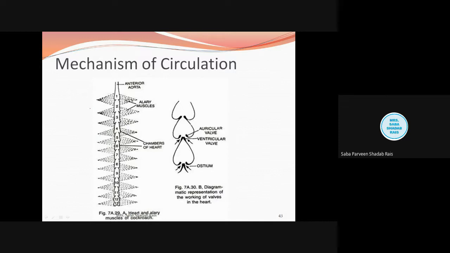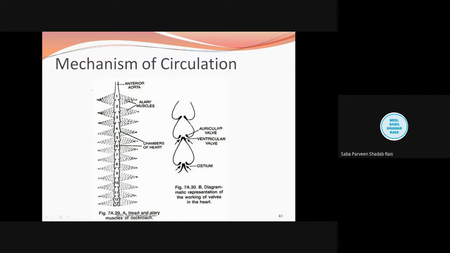When we talk about the human heart, we all know that we have the SA node, and this SA node is responsible. We are going to learn in detail about the human heart also, but for the time being I am just comparing that the human heart has a special device which enables the rhythmicity. But in the case of the cockroach, this rhythmicity is brought about by the alary muscles. So this contraction and relaxation will help the blood to flow into the pericardial sinuses and the heart.